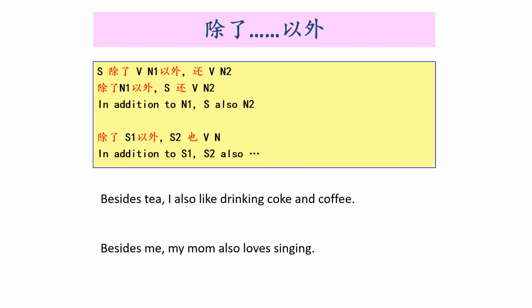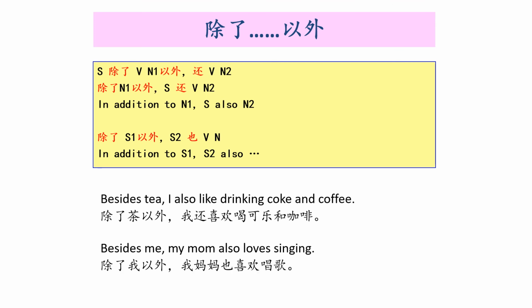好，我们看一下 I, 我除了 like drinking tea, 喜欢喝茶以外，还喜欢喝可乐和咖啡。Or we can use this one, 除了茶以外 besides tea, 除了茶以外，我还喜欢喝咖啡和可乐。Okay? 好 the second one, so 除了 the first person, 除了我以外 My mom also. 我妈妈也喜欢唱歌 ，right？ 除了我以外，我妈妈也喜欢唱歌。Alright, so two different situations, we use different adverbs.